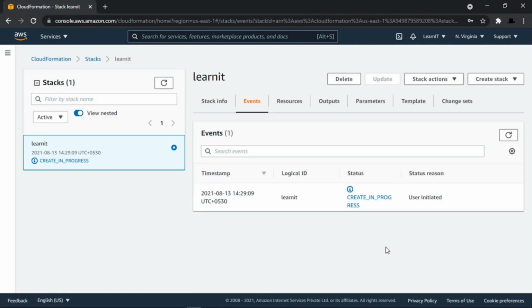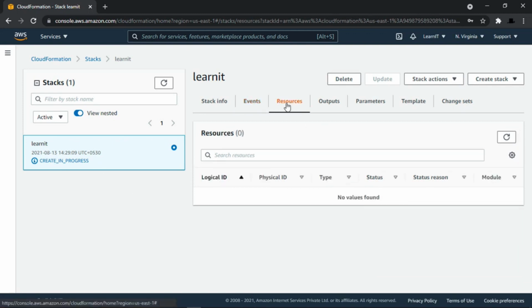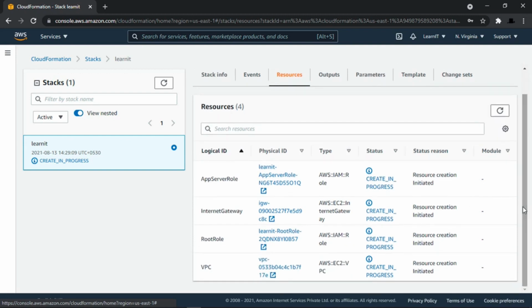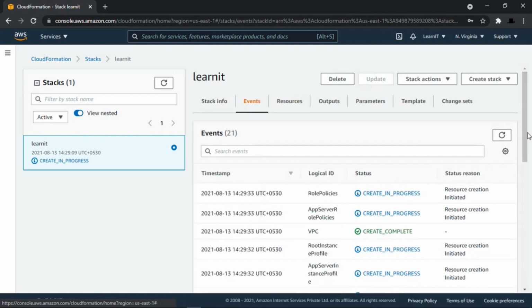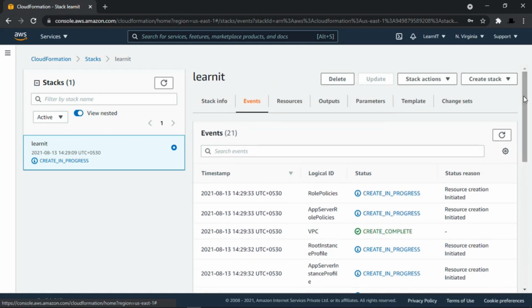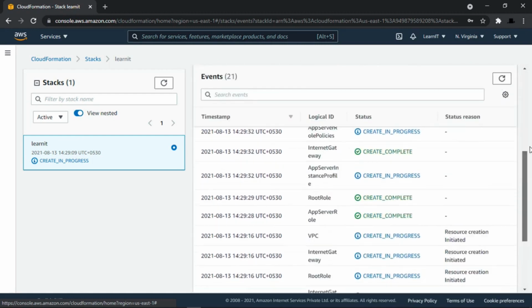So you can see now stack creation is in progress, and in the resources we can see what is getting created. So you can see VPC create in progress, root role create in progress, internet gateway, and in the events you can see all the events that are happening because of this CloudFormation script.